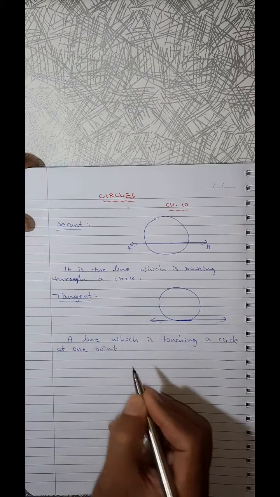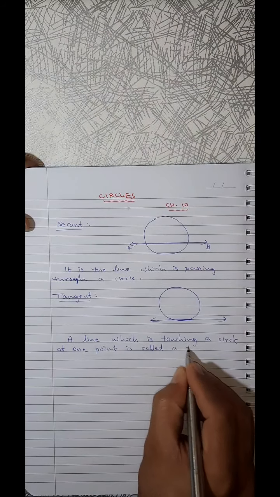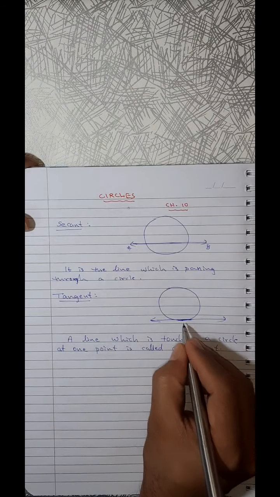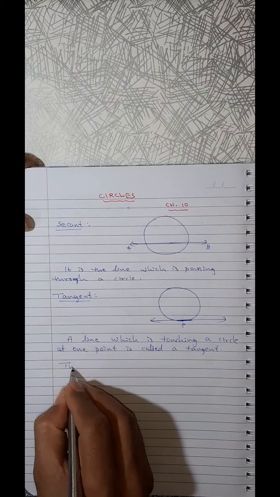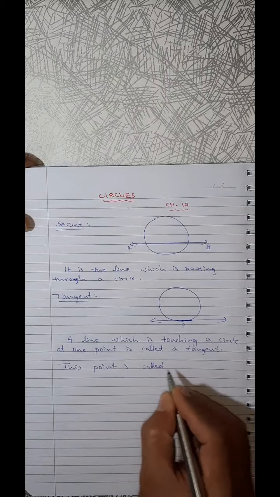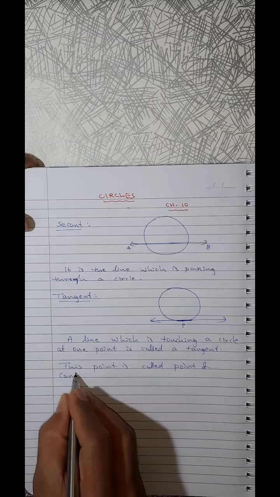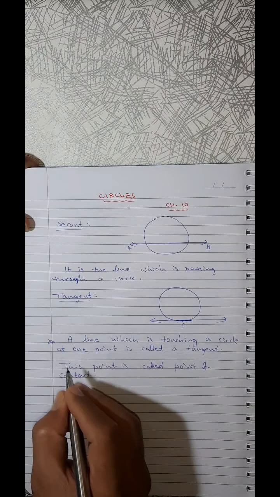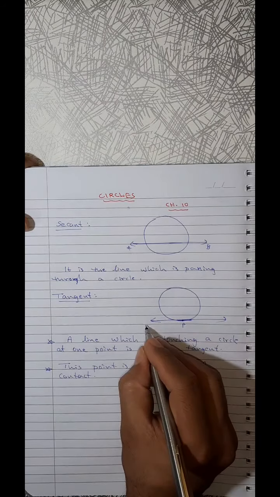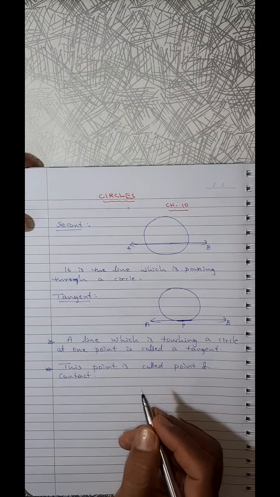A line which is touching a circle at one point is called a tangent. At a particular point, this point is called a point of contact P. So tangent means it is a line which is just touching the circle. AB, we can say AB is a tangent because it is touching at one point.